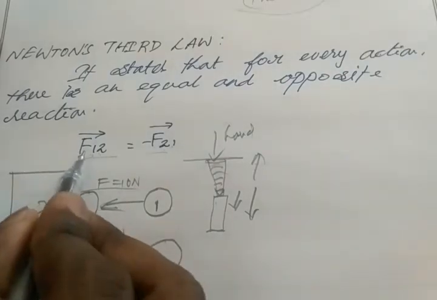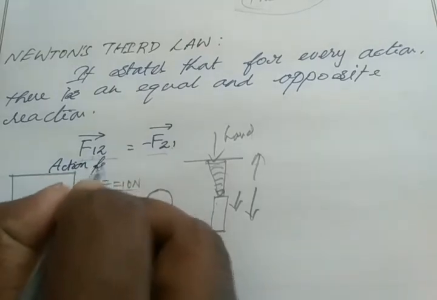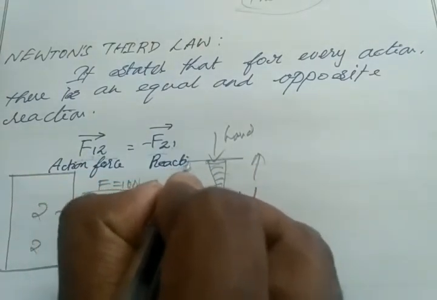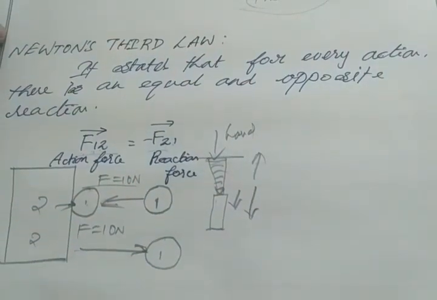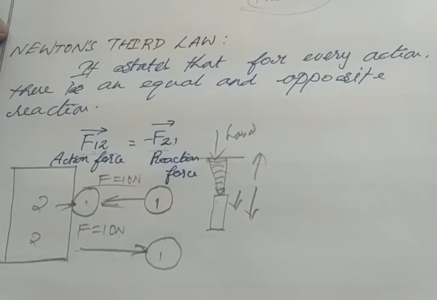Okay, we can say this force is the action force, and the other one is the reaction force. Here the action force as well as the reaction force both lie on the line joining the two objects.